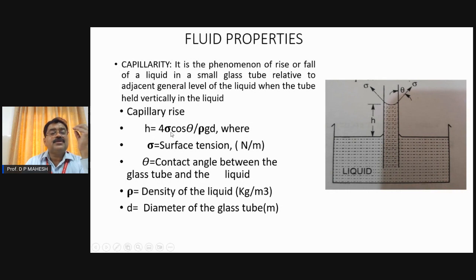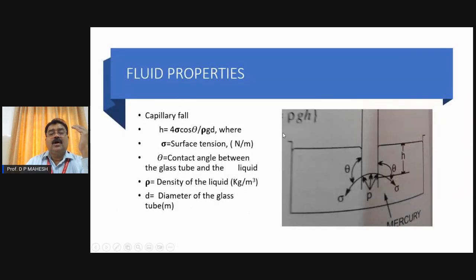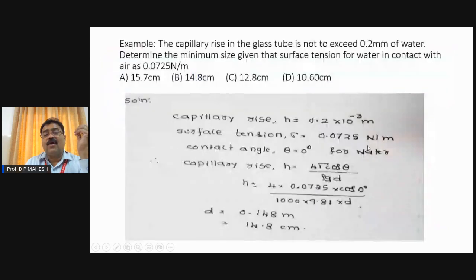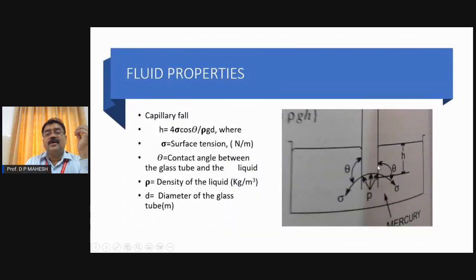And this formula, h equals 4 sigma cos theta by rho g d, is used to find the capillary fall or capillary rise, where sigma is the surface tension, denoted in Newton per meter. Theta is the contact angle between the glass tube and the liquid, rho is the density of the liquid, d is the diameter of the glass tube, and h depends on these factors. And this is called capillary depression: a heavy liquid like mercury will have a fall. Whether it is a rise or a fall, the formula will remain the same.